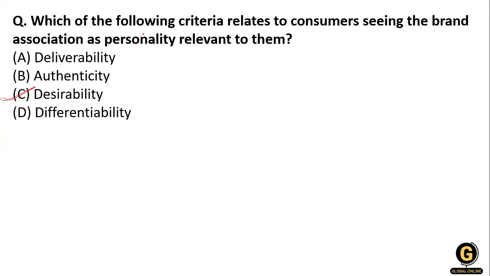The question is about the criteria related to the consumer seeing the brand as associated with a personality related to them. So the consumer behaves toward the brand according to their desirability. The right answer is desirability.